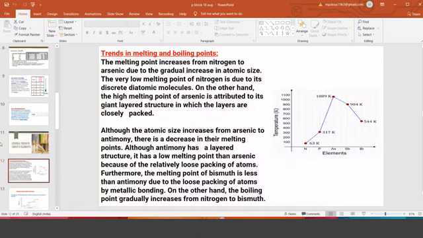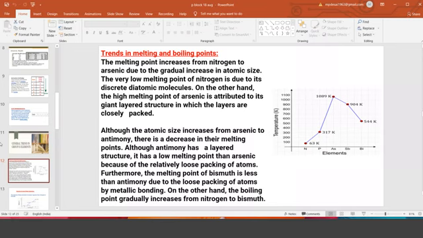So trends in melting points and boiling points. Melting point is nothing but this: whenever any atom or molecule goes for a structure or lattice formation, or three-dimensional structure, to separate those particles which are there in the lattice or the 3D geometry, we require some energy. That is nothing but melting point. Melting point is converting a solid into liquid, not the entire solid. In the laboratory, you take any solid, fix the thermometer and start heating. When the first melting starts, that is the melting point.